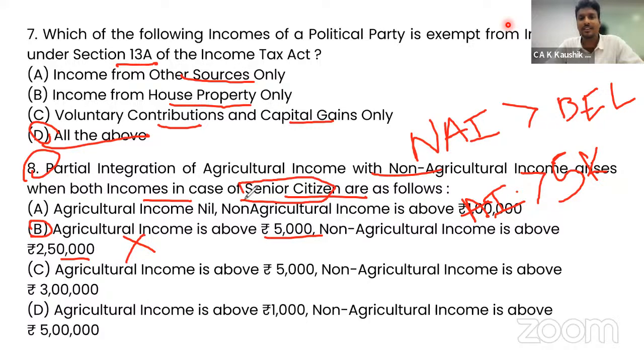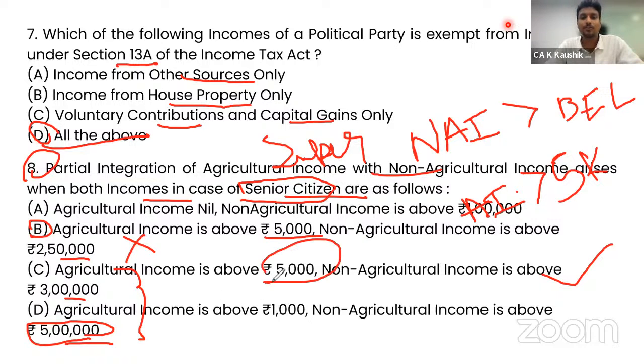That is, agriculture income is above 5,000 and non-agriculture income of 2,50,000, which is again a wrong answer because they've given senior citizen. When the senior citizen is given, now you will check 3 lakh and 5 lakh. You will get confused whether to take 3 lakh or 5 lakh. If the words super senior citizen were given, then you would have taken 5 lakh. Since it is just senior citizen, 3 lakh is applicable. So option C is the correct answer: agriculture income of 5,000 and non-agriculture income of 3 lakh.